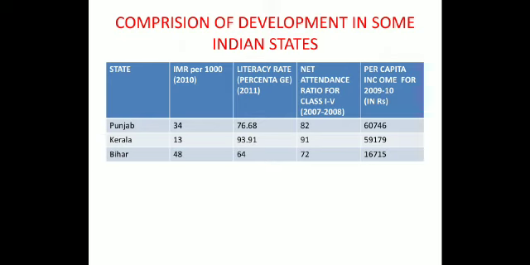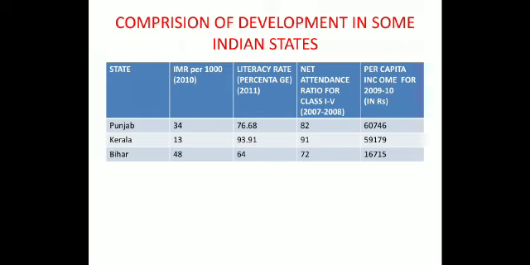But in respect of per capita income, we will see that Punjab has the highest per capita income, after that Kerala, and lastly Bihar. We will see that in all the development categories Bihar has a low development rate, secondly Punjab has a development rate better than Bihar, and lastly Kerala has the most development.